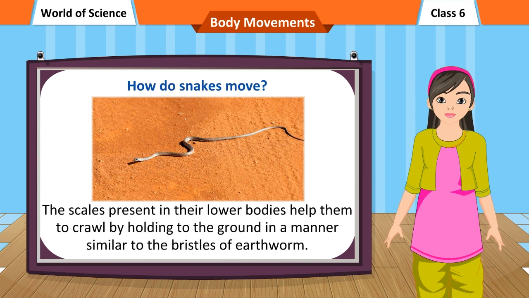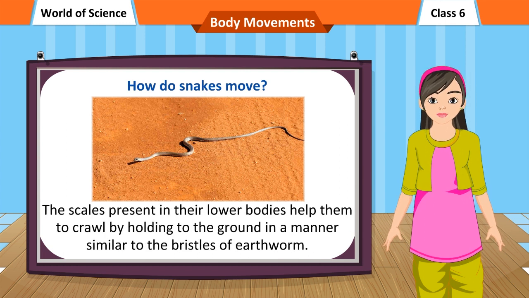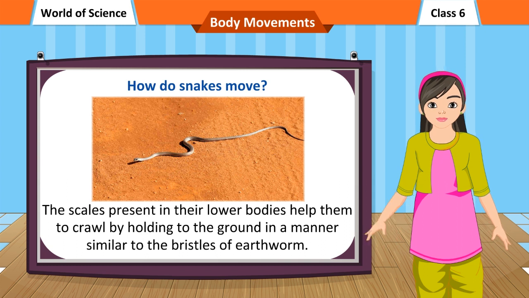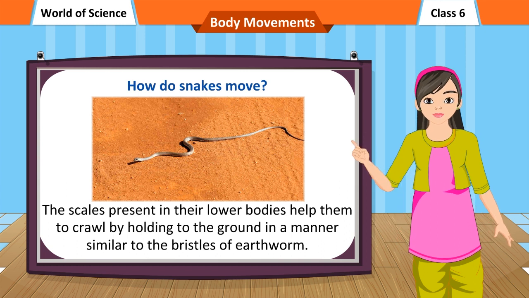The scales present on their lower bodies help them to crawl by holding to the ground in a manner similar to the bristles of an earthworm.